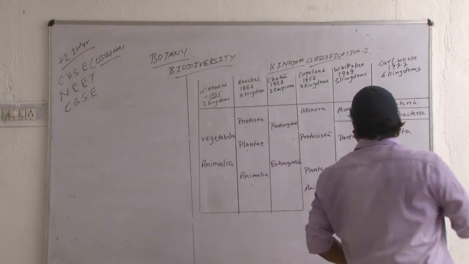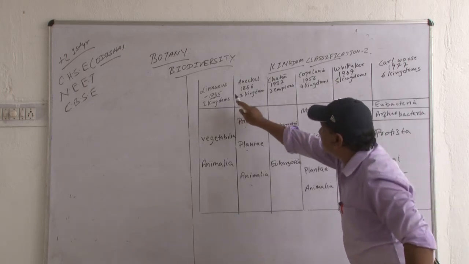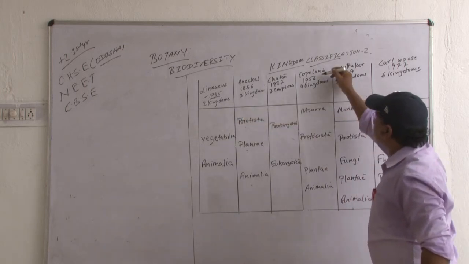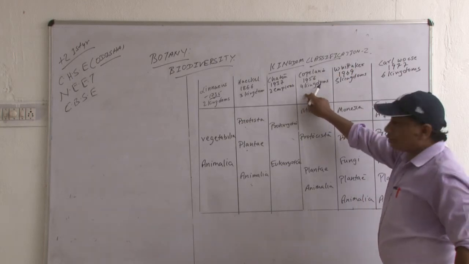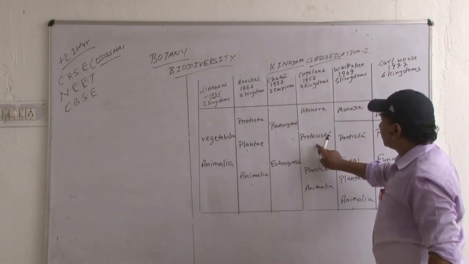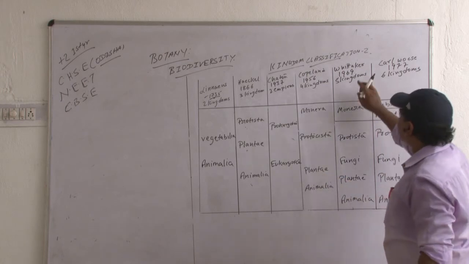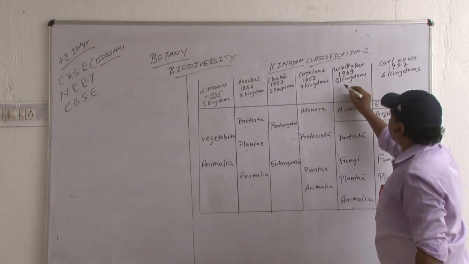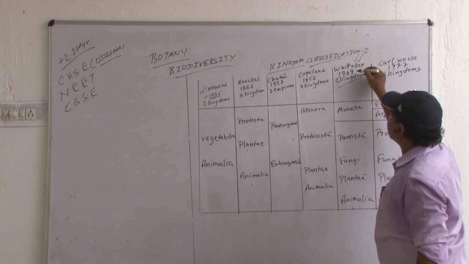Then Copeland in 1956. Remember all the dates, which are given in ascending order. In 1956 by Copeland, the organisms were classified into four kingdoms: Monera, Protoctista, Plantae and Animalia. Then Whittaker, the five kingdom classification, R.H. Whittaker in 1969.